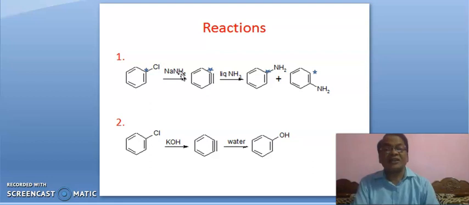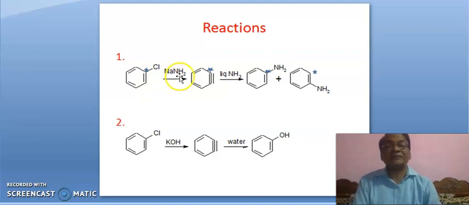Amide ion is a strong base. So, hydrogen from here, ortho position, either from here or from here. Suppose hydrogen from here is abstracted by amide ion, leading to this benzyne.